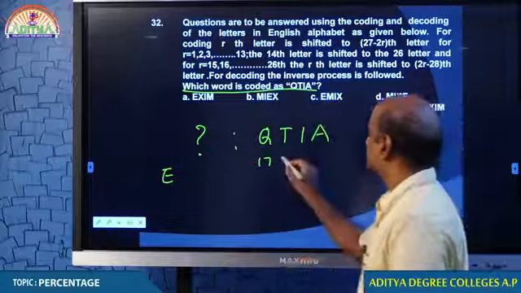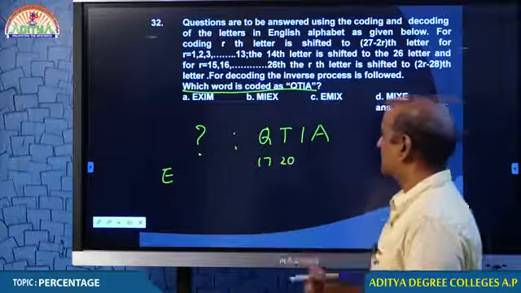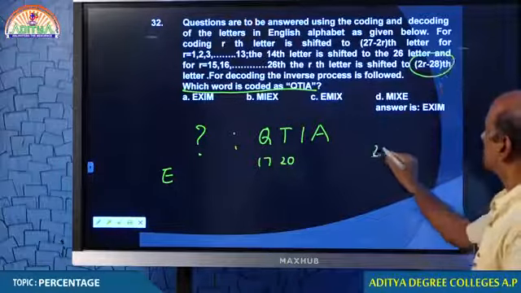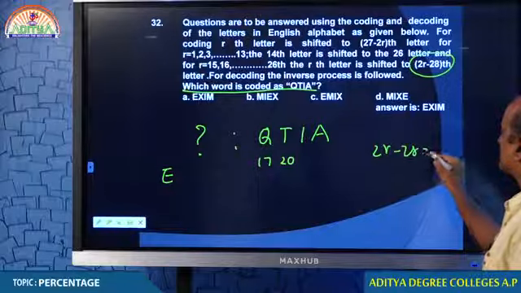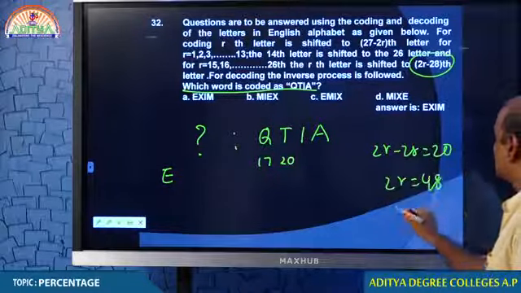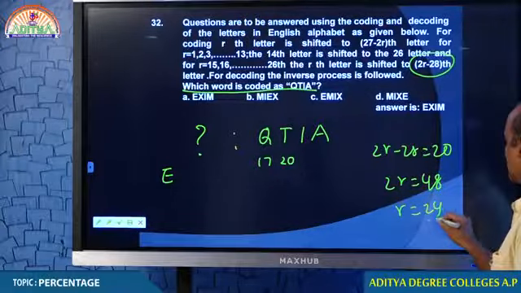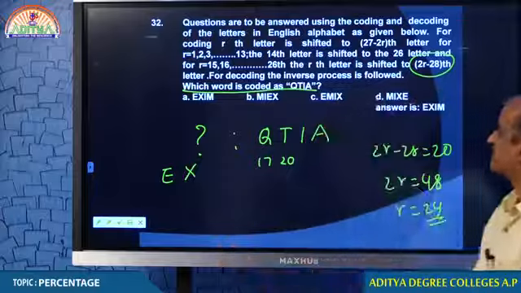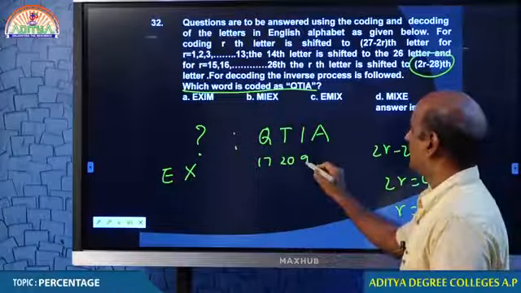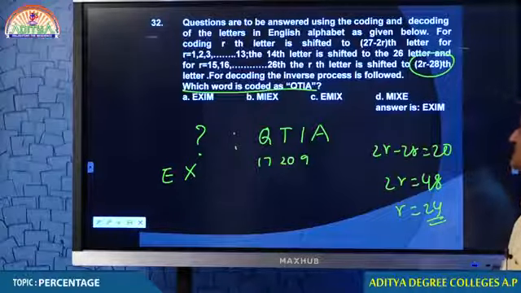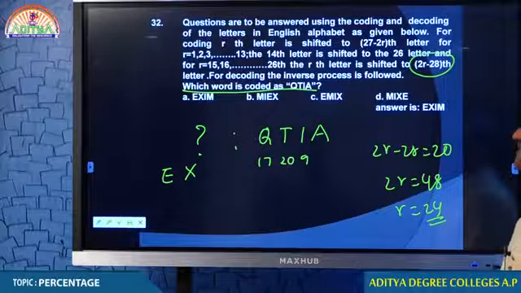Now, come to T. Which letter is coded as 20? What rule you apply? This rule. 2r minus 28 is equal to 20. 2r is equal to 48. R is equal to 24. 24 is X. And now I. Come on student, how is I coded?